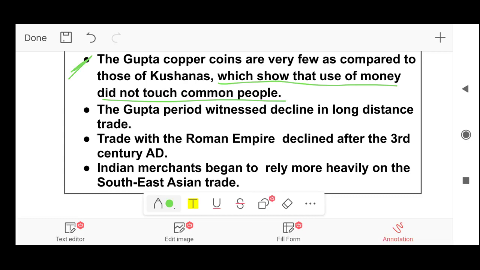Next point, the Gupta period witnessed a decline in long distance trade. Next, trade with the Roman Empire declined after the 3rd century AD. Next, Indian merchants began to rely more heavily on Southeast Asian trade.